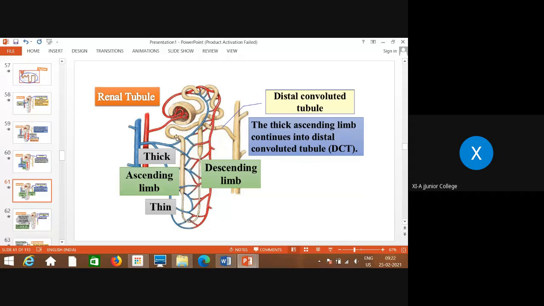So this loop of Henle continues again into the convoluted or folded part, and that is called the distal convoluted tubule. See, this is the ascending limb of loop of Henle, which again has a little convoluted part shown here, that is the folded part, called the distal convoluted tubule, and the thick ascending limb that it continues into is called the distal convoluted tubule.